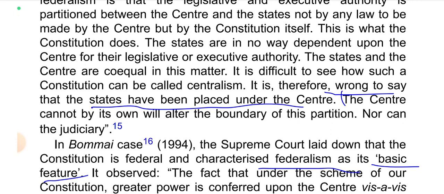The states are in no way dependent upon the center for their legislative or executive authority. The states and the center are co-equal in this matter. It is difficult to see how such a constitution can be called centralism. It is therefore wrong to say that the states have been placed under the center. The center cannot, of its own will, alter the boundary of this partition, nor can the judiciary.